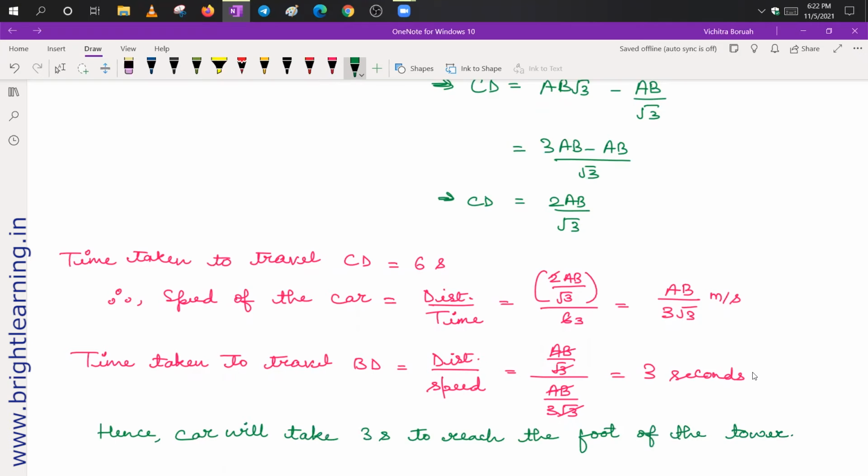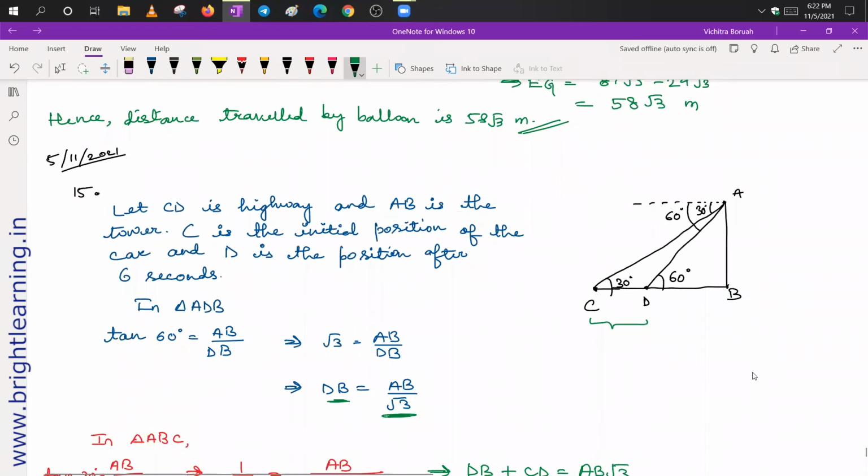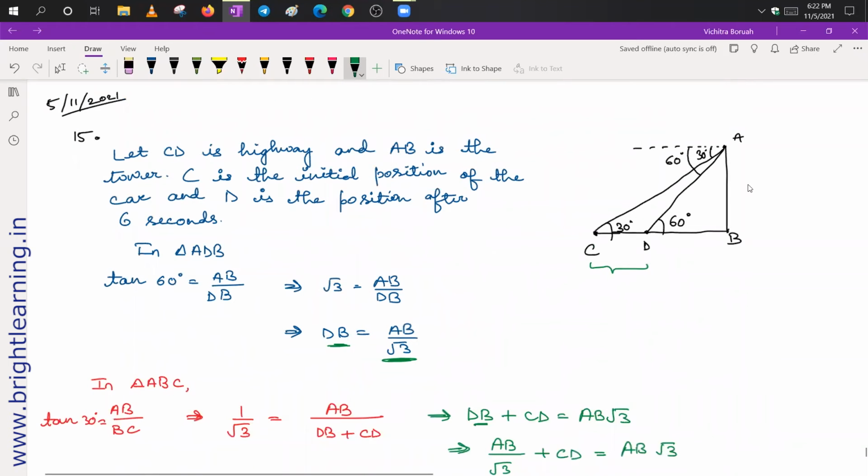So let me explain the solution once again. According to the question, we were given that there is a tower. Suppose maybe it is the tower. And at the top of the tower, there is a person here, and he is observing a car which is at a point C. From this point, the angle of depression is 30 degrees. Now, in 6 seconds, the car moves from point C to point D. And at this point, the angle of depression is given, that is 60 degrees. So this is the diagram here.